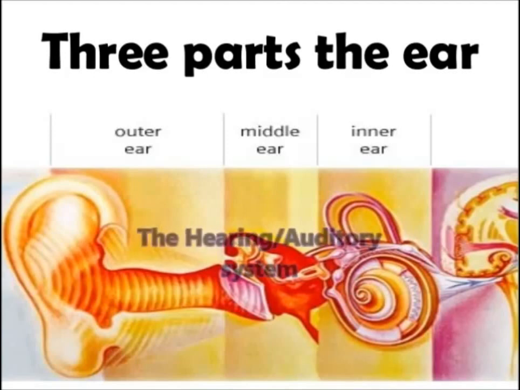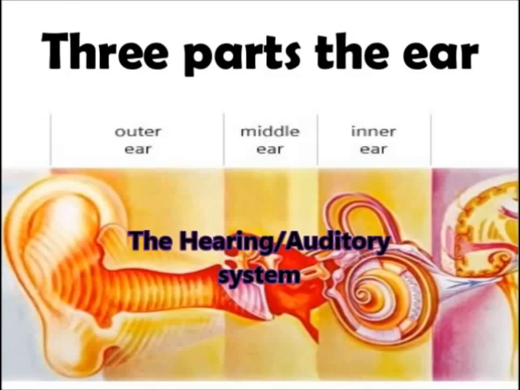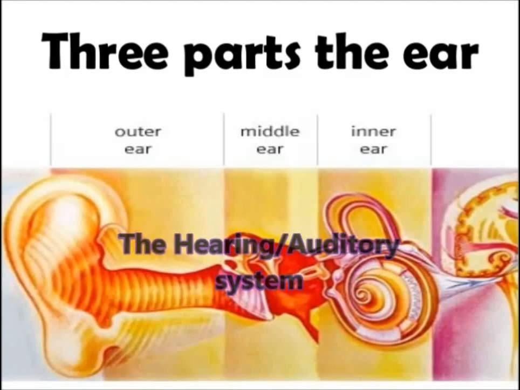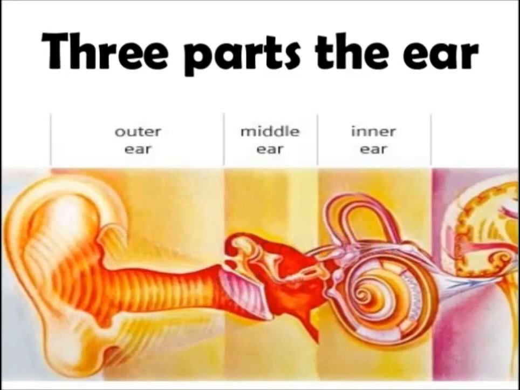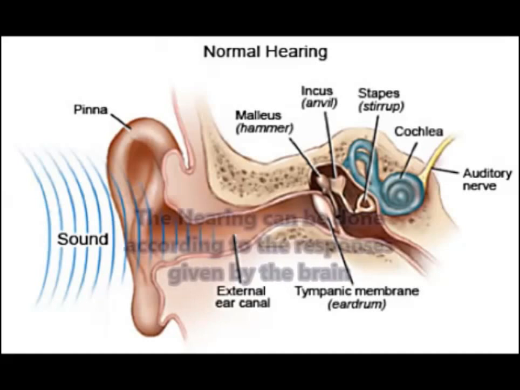Now coming to hearing and auditory sensation. The external ear collects the sound waves. They enter into the auditory meatus and then they strike the tympanum. The vibrations from the tympanum reach the malleus, incus, and stapes, and they magnify the intensity of the sound vibrations. The stapes transmits the vibrations to the membrane of the oval window. Then they transmit to the cochlea.